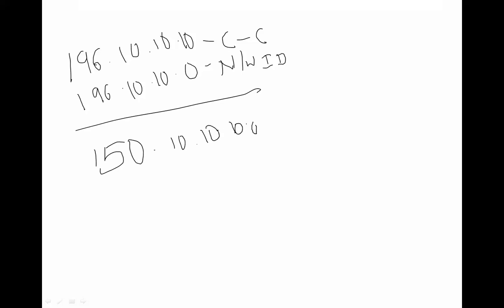150.10.10.100. Find out fast which class this is, and tell me the network ID. Only one is responding. What about the others? You have to see only the first octet.